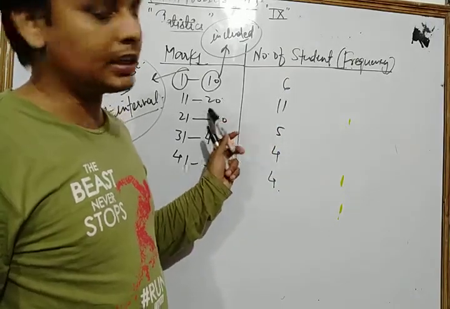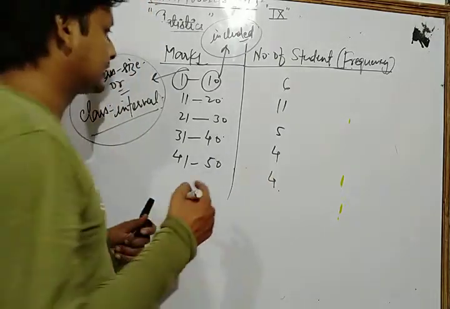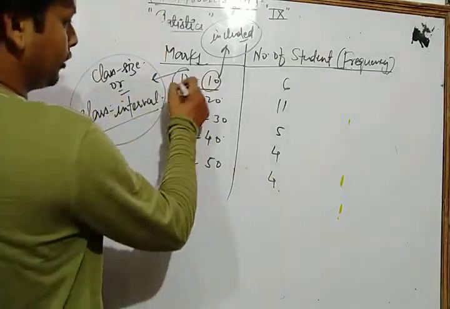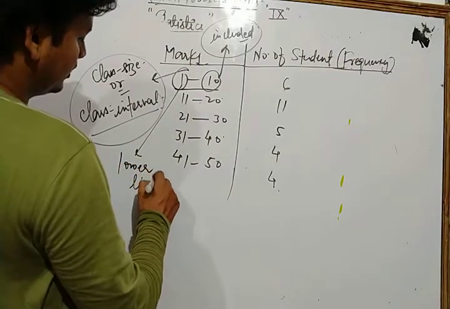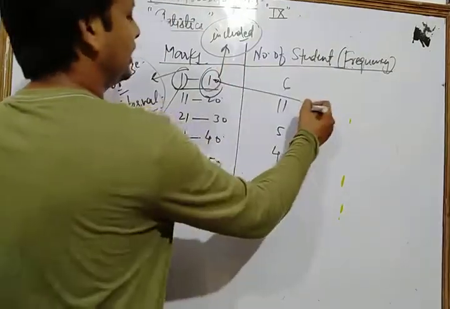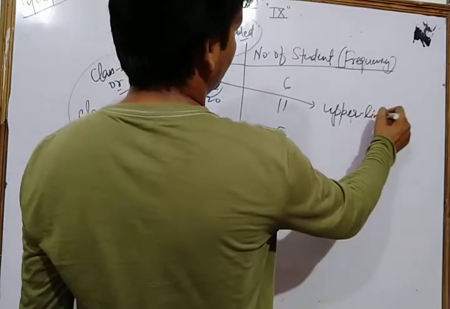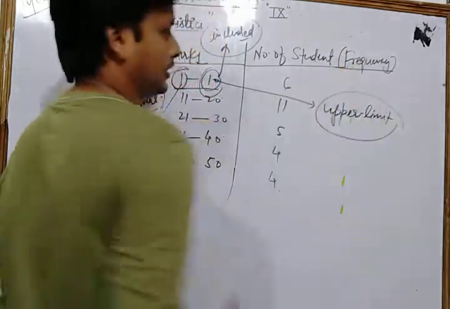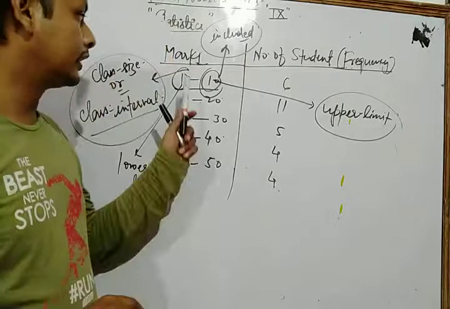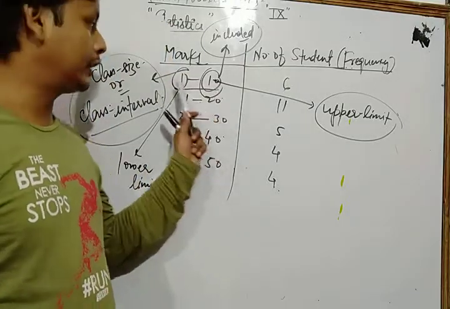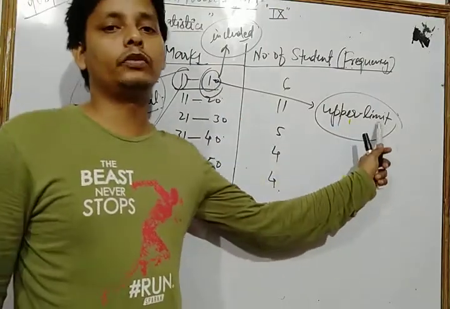In the class 1 to 10, we say that 1 is the lower limit. One important thing is that in that class, 1 is called the lower limit of that class, and 10 is called the upper limit of that class.